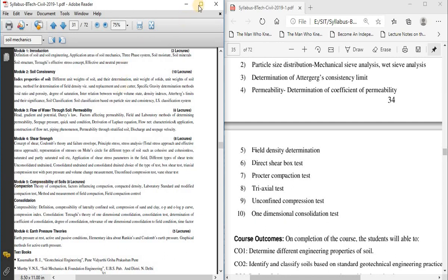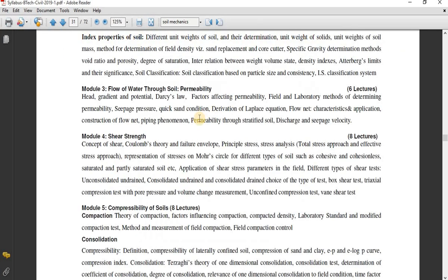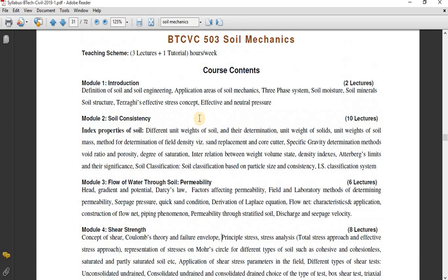You can see your laboratory syllabus is very much related to your theory syllabus, because if you study the theory properly, in the laboratory you will be able to understand how to find out the properties which we have studied in the theory, particularly in the field. So this is what we are going to study in this particular subject.